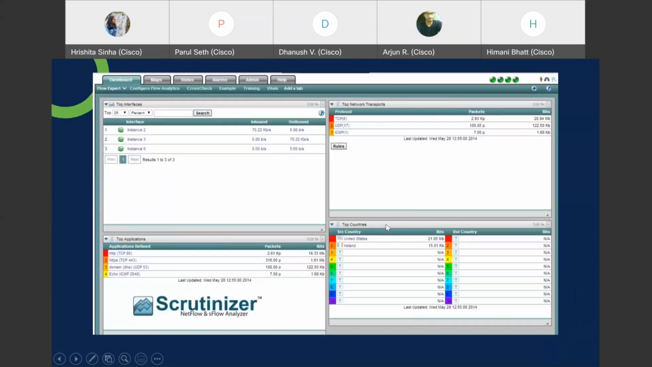And this is the snippet of the Scrutinizer. As you can see, it is giving us a lot of data in various forms, like what kind of domain or application they used, HTTP, HTTPS, or anything. We are getting that. What was the location and everything. So we can perform a detailed analysis of the traffic.